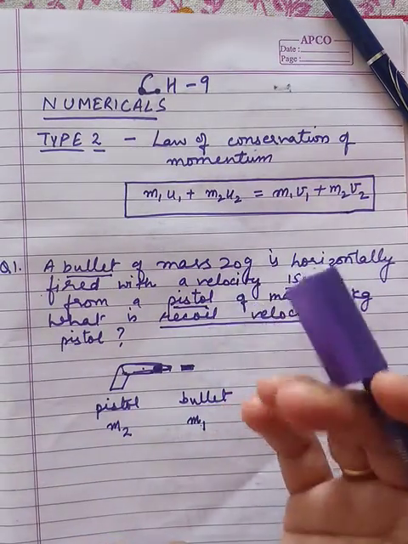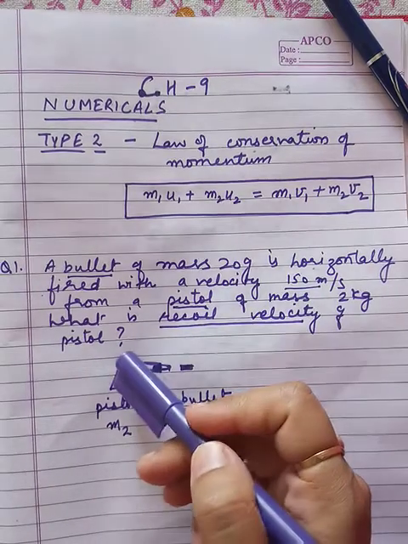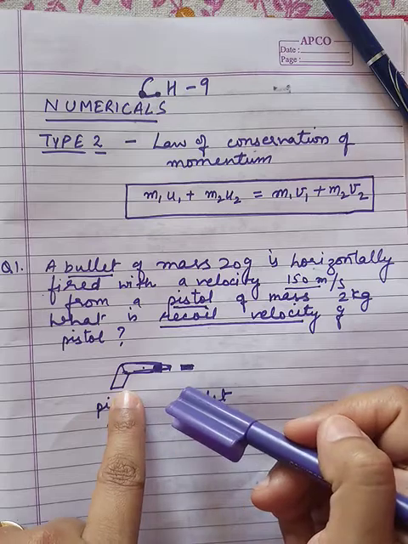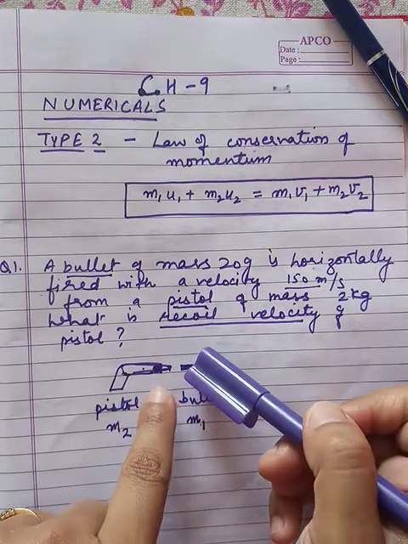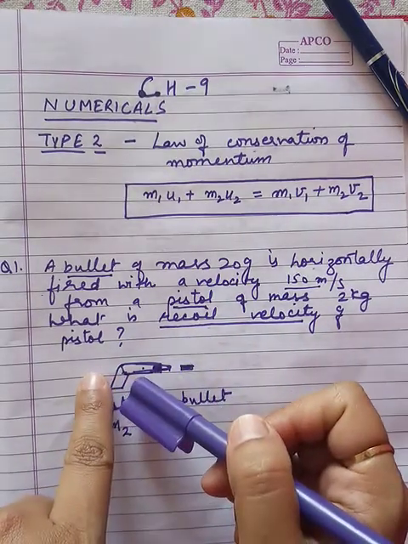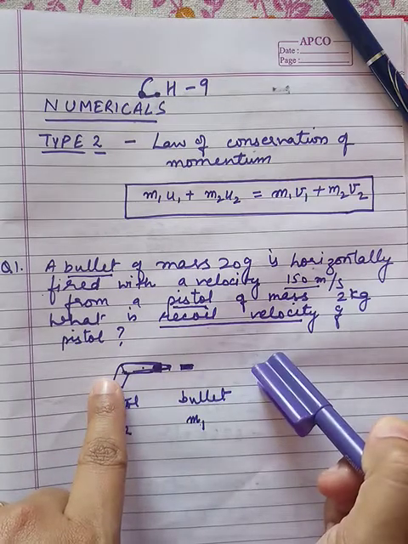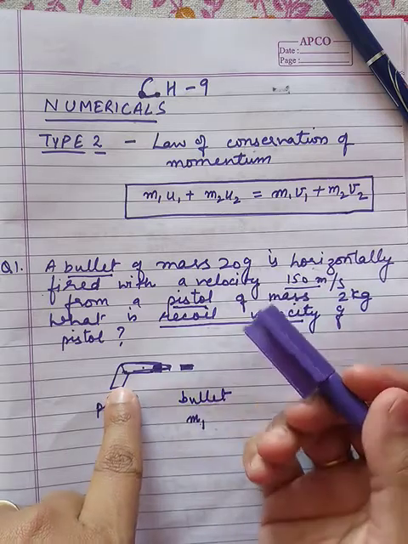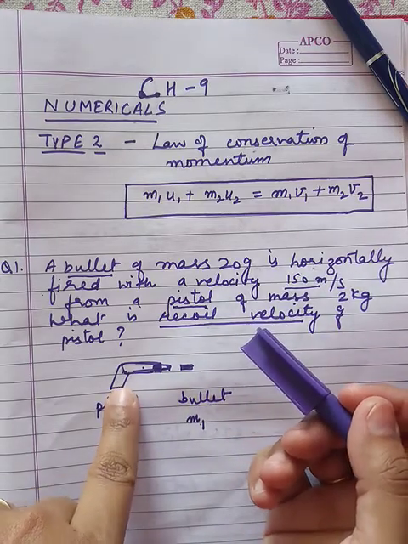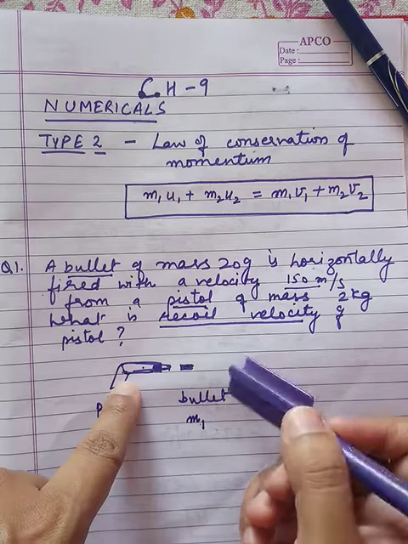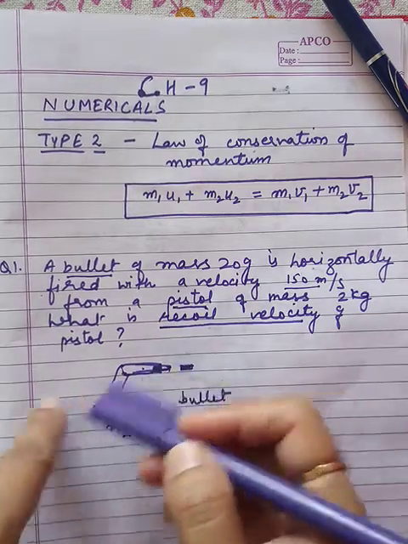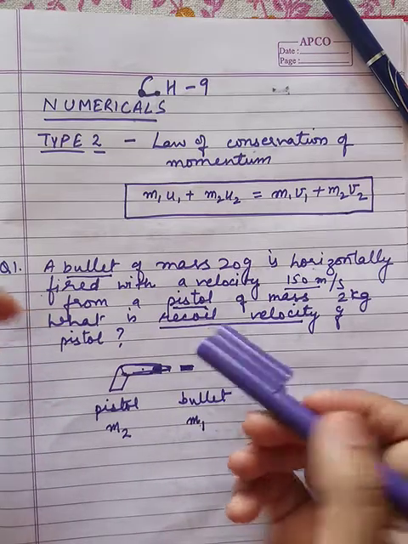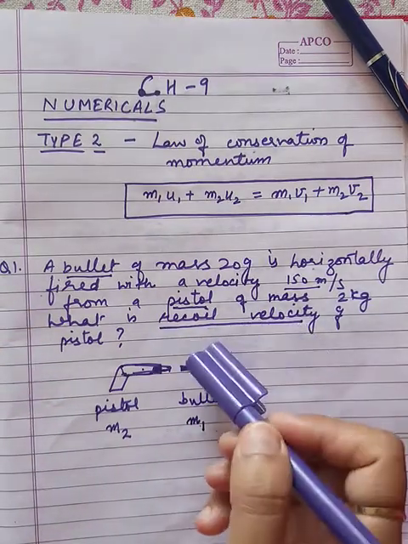That jerk is nothing but the recoil velocity of that gun. So when the gun is moving backward after firing a bullet in the forward direction, it is called recoil velocity, or in general terms, recoiling of the gun. This backward movement of the gun, with some velocity, is known as recoil velocity, that we have to find out.